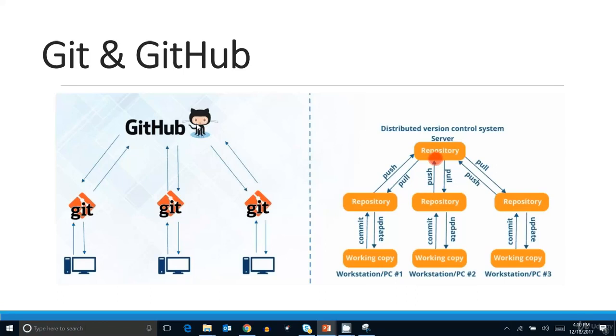So it is like a cloud where I will push or pull my code. Using push, I can push my Git repository onto the centralized server, GitHub. Using the pull command, I can fetch all the updated code from GitHub to my local repository. Now let's understand it with a case study.